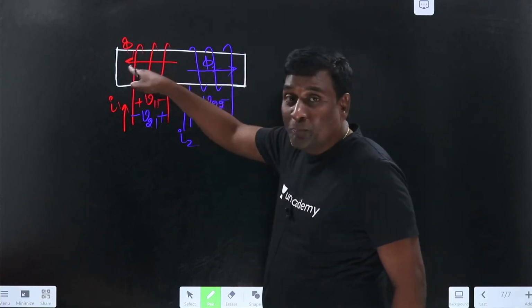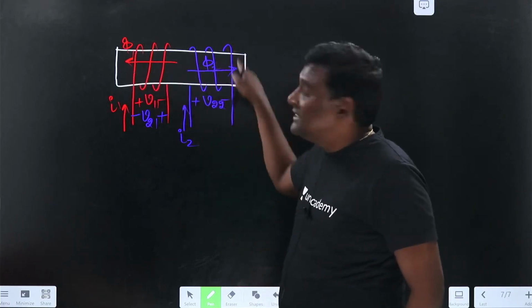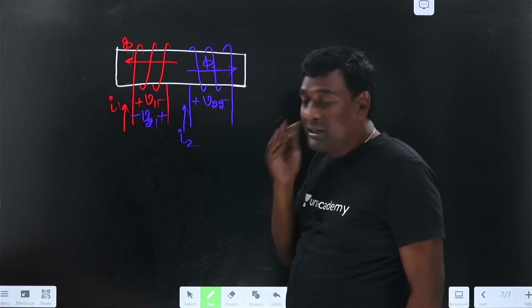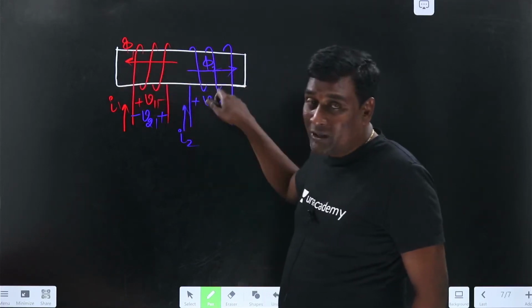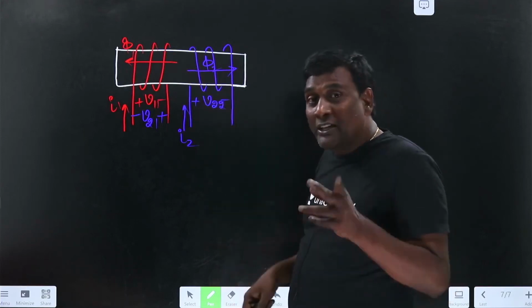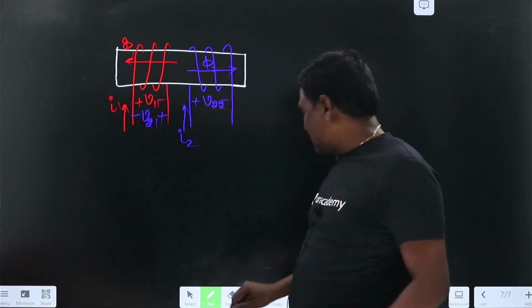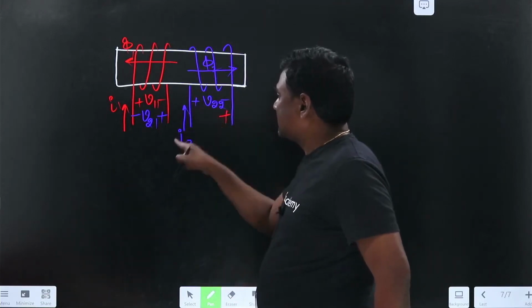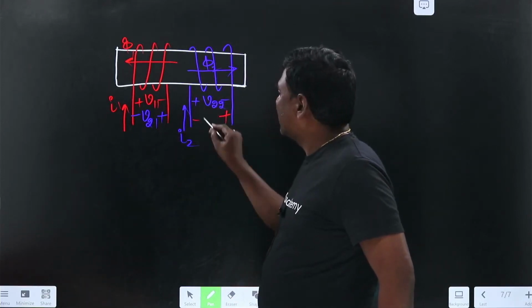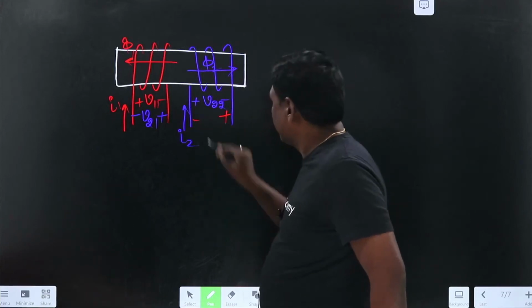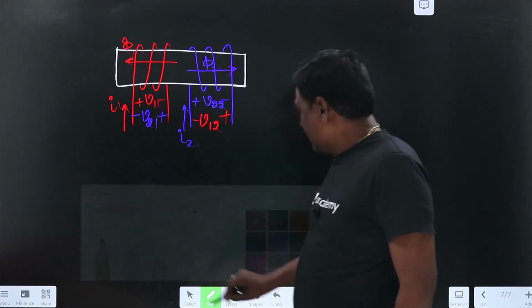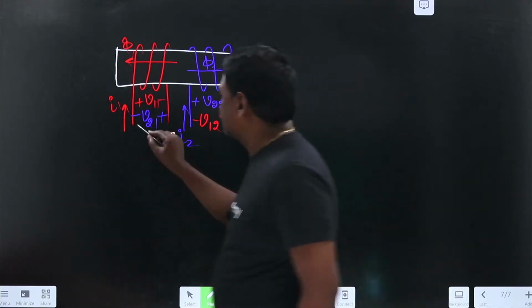Now because of the existence of phi 1, my net flux here is going to be reduced, so the net induced voltage across the terminals has to be reduced. Meaning that because of phi 1, some induced voltage will be there here, and that induced voltage should be in the opposite direction with respect to self. Self is plus at the current entering point, so this is going to be minus, this is V because of 1 in 2. Now let us try to write down the equations.